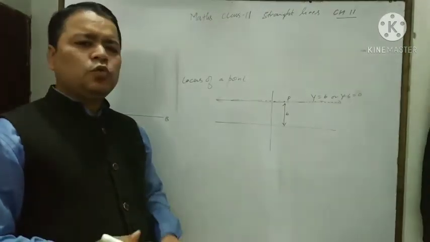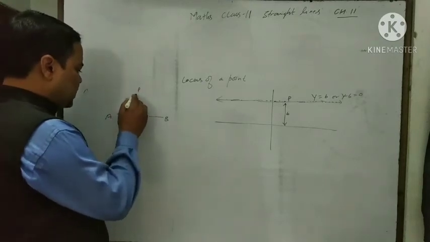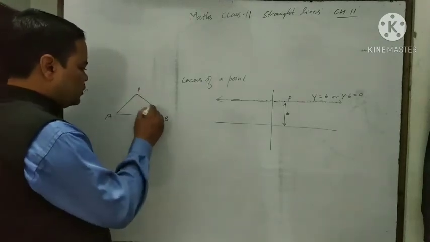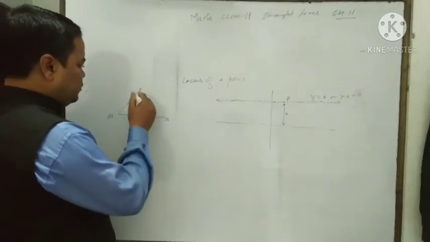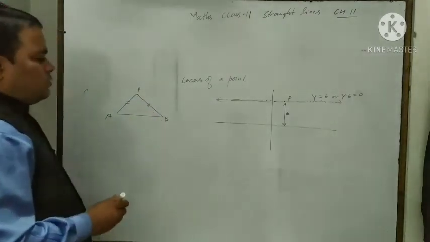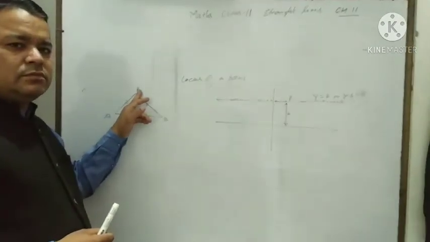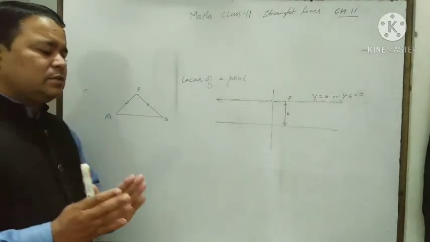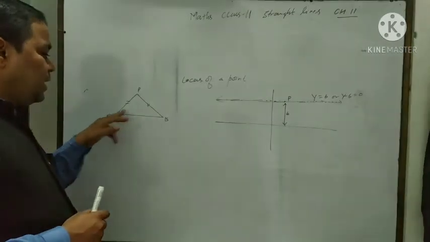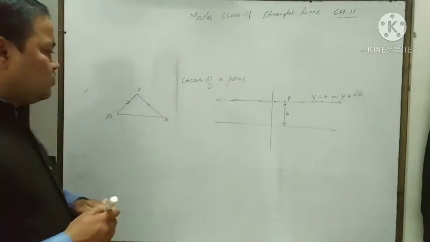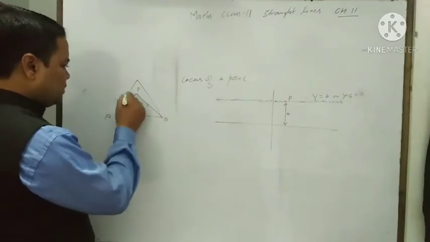Similarly, if we take a line segment AB, we want to find the locus of the point P such that PA is equal to PB. Try to understand, what is the question? We want to find the path of the point P, but the condition is that its distance from A and B should always be equal. We just take a point here whose distance from A and B is equal.